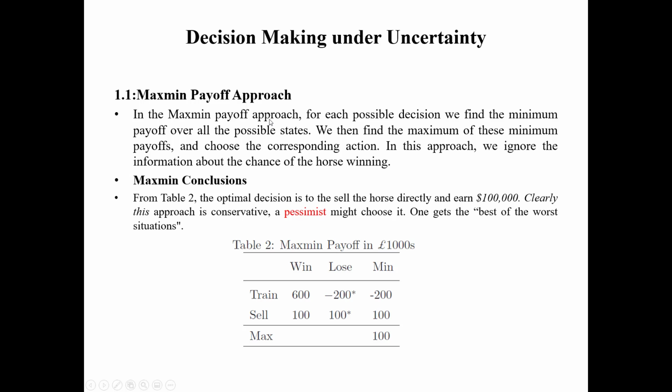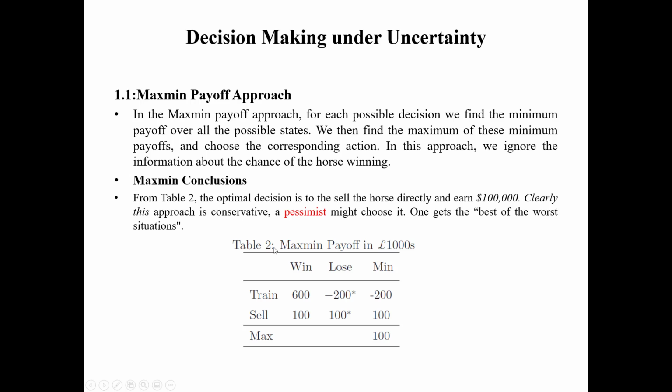In the maximum payoff approach, for each possible decision, we find the minimum payoff over all the possible states. We then find the maximum of these minimum payoffs and choose the corresponding action. In this approach, we ignore the information about the chance of the horse winning. You need to remember this. We do not need to use the probability from the horse expert. So this means we ignore that probability.